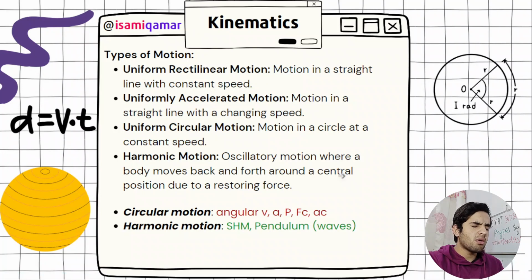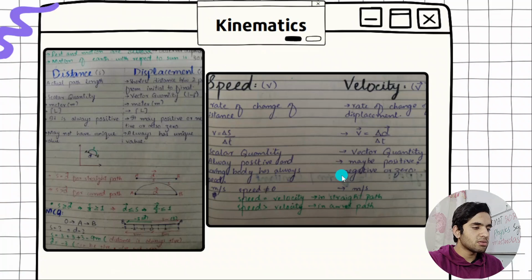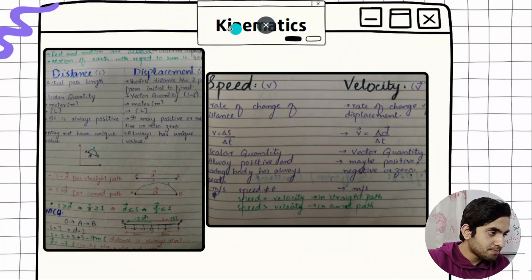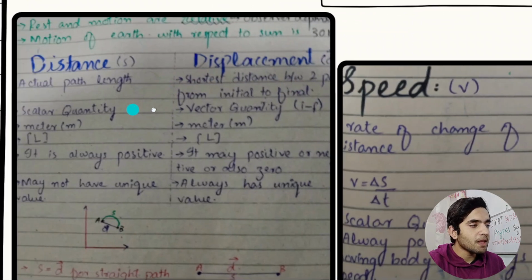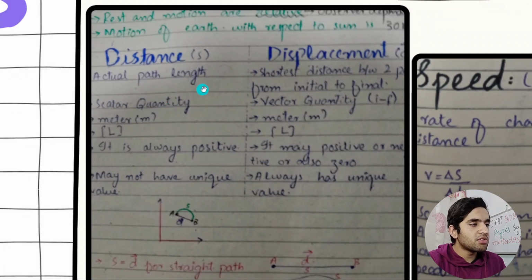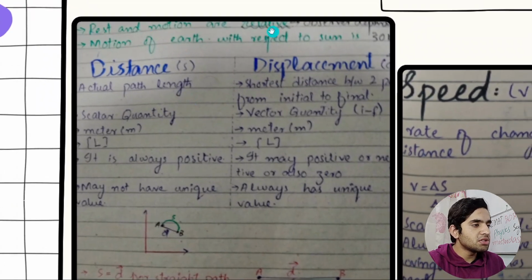I think I did not add my notes, but that's okay. Let's go. And then kinematics. So this is our distance versus displacement. I have made some notes. First of all, I added the definition. It is hidden due to corner rounding, but that's okay.